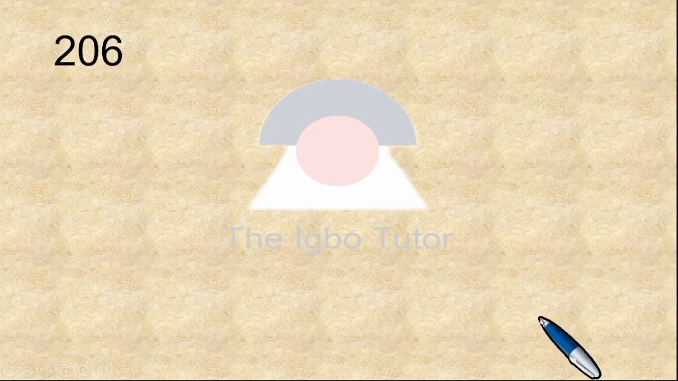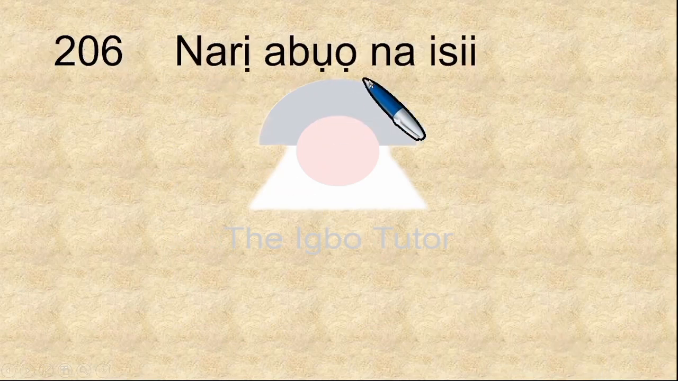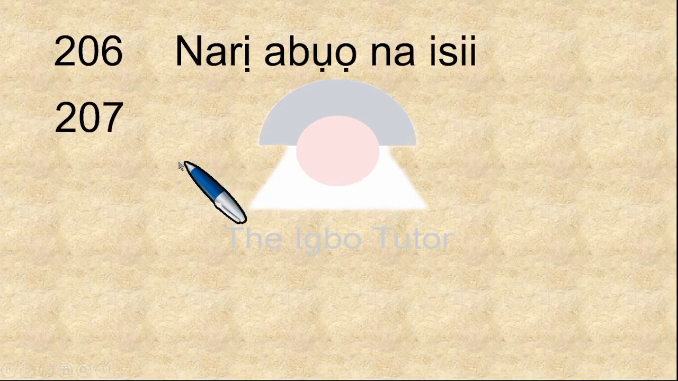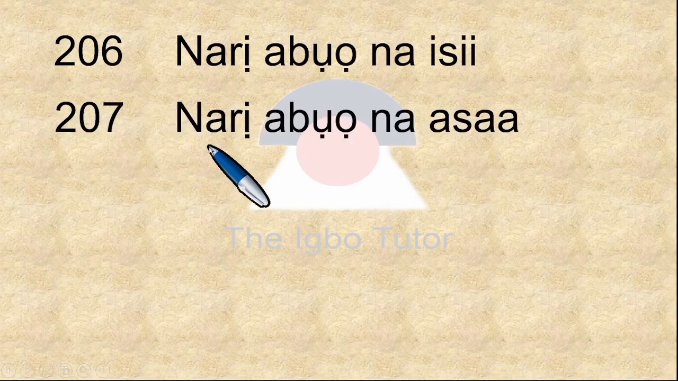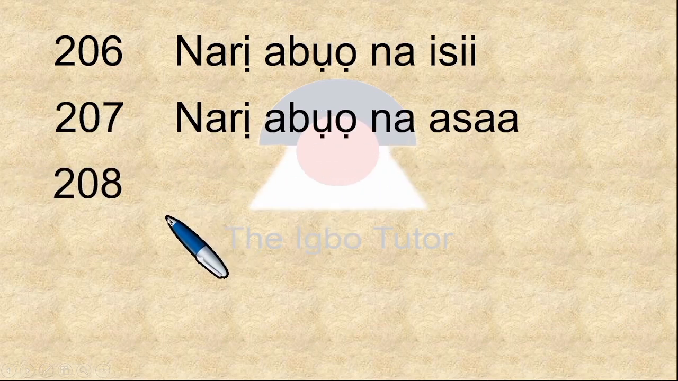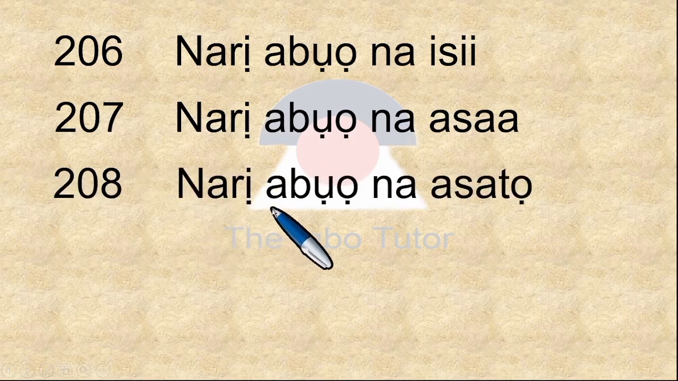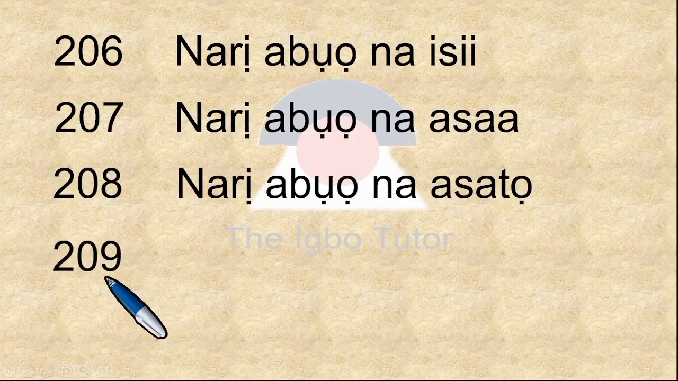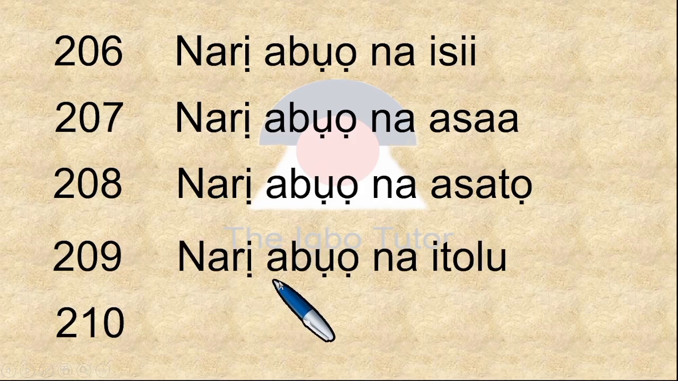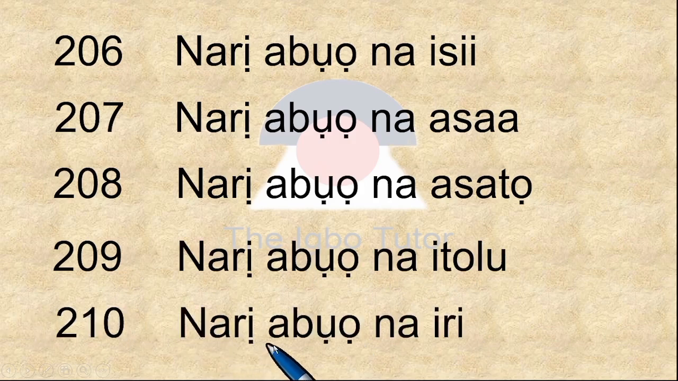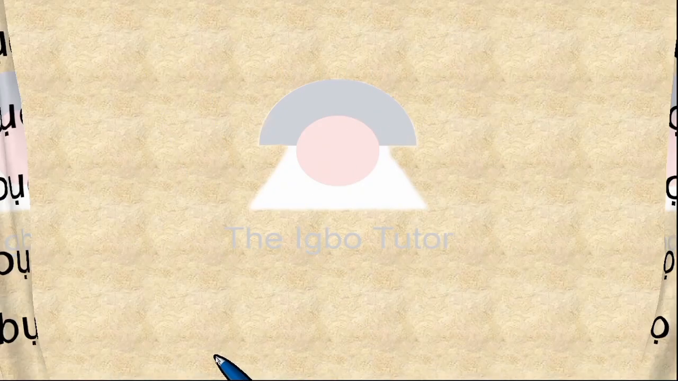And what do we have here? 206, meaning narị abụọ na isii. Move on. 207, meaning narị abụọ na asaa. 208, it is narị abụọ na asatọ. 209, this is narị abụọ na itoolu. 210 is narị abụọ na iri. Let's go on to the next page.